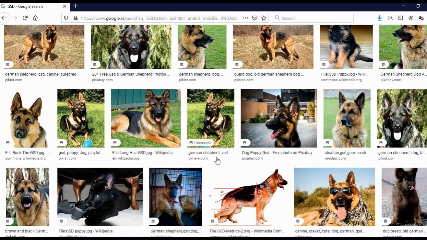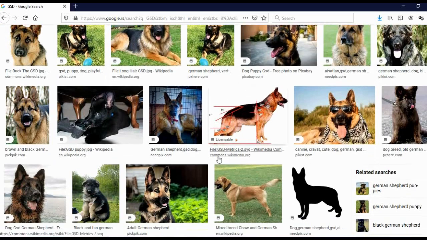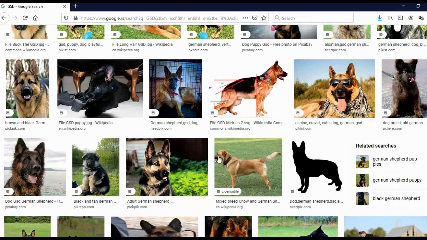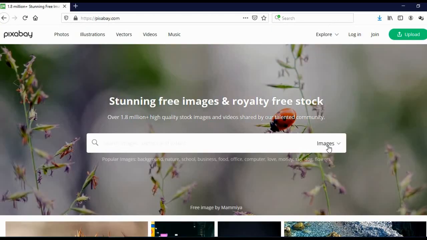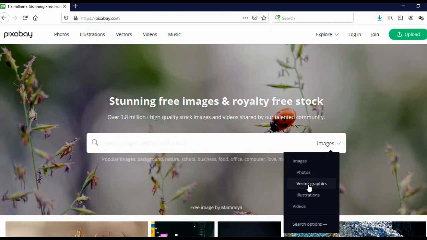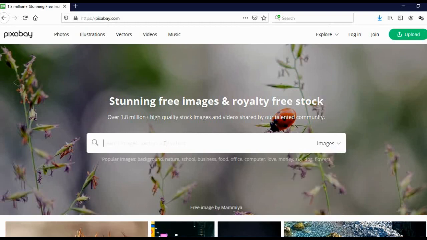But an even safer way to find these images is to actually use one of those royalty-free stock image websites. You can use Pexels, you can use Pixist, you can use any other website you want. But I personally use Pixabay. And when you come on Pixabay and when you click here, you can choose do you wish photos, vector graphics, illustrations or videos. And here in search bar, you should type your keyword. Let's say dogs. And then click search.